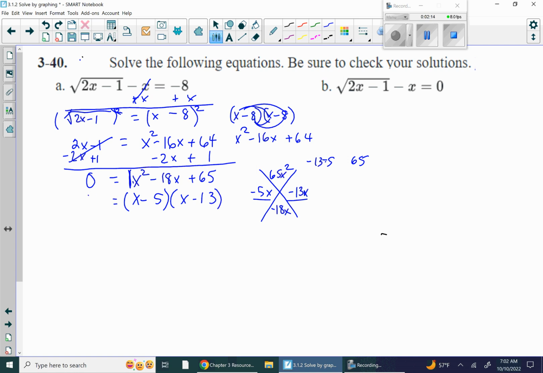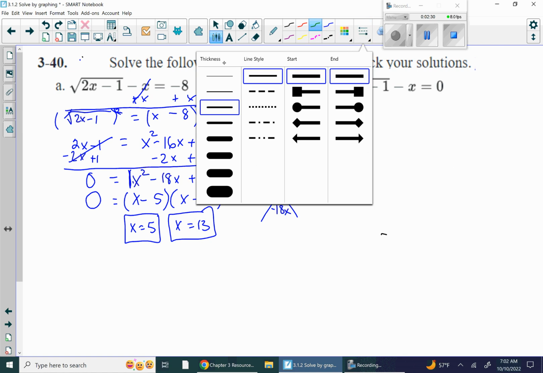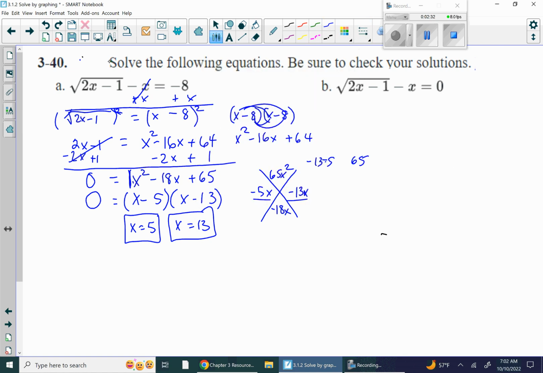Now, do be careful here because we need whatever makes this factor into 0. So it has to be x equals 5. A lot of people right now are thinking the solution is x equals negative 5 or x equals 13. Okay, so we do need to check these. I don't know if either one of them is extraneous or not, but we do have to plug it into the original equation in order to be sure.